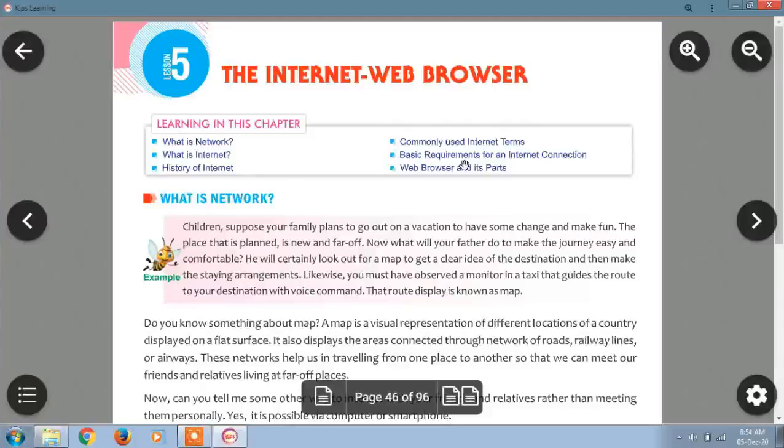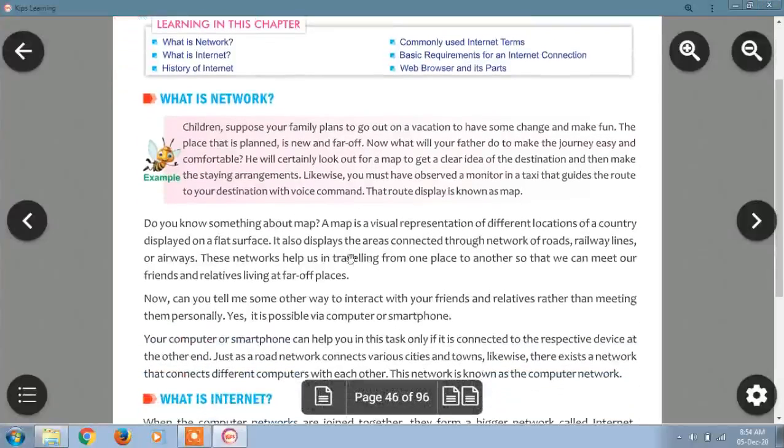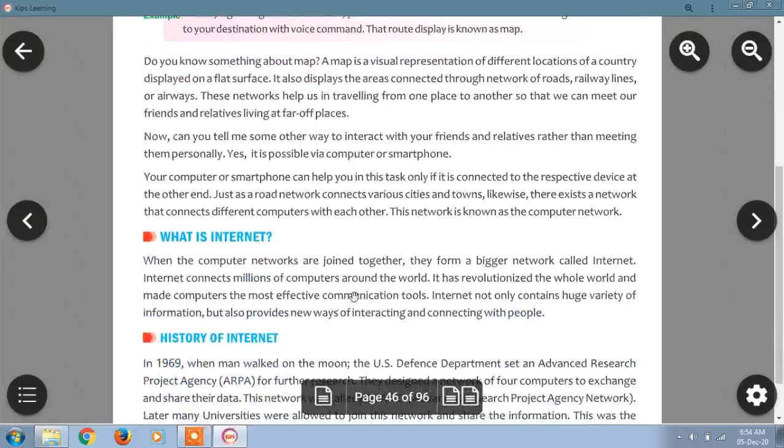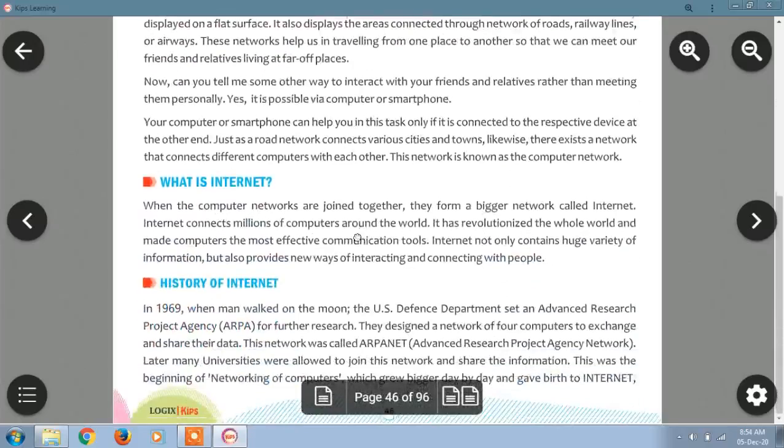Hello students, let us continue the lesson, the internet web browser. In my previous session, I discussed what a network is and how a network works. Now today we will continue with what is the internet.